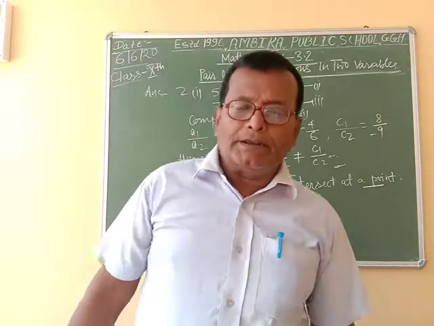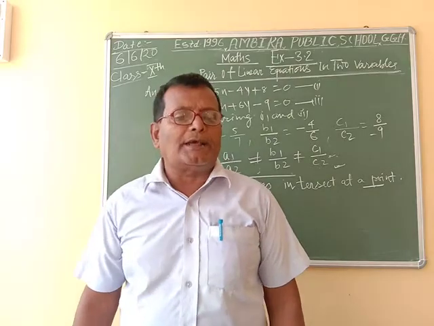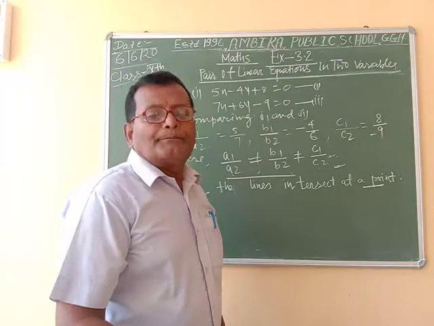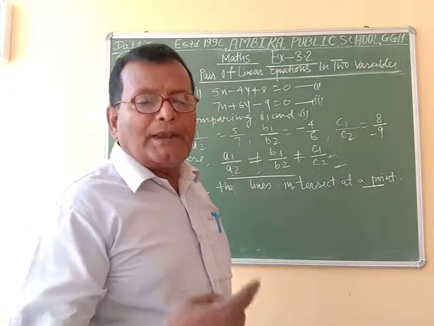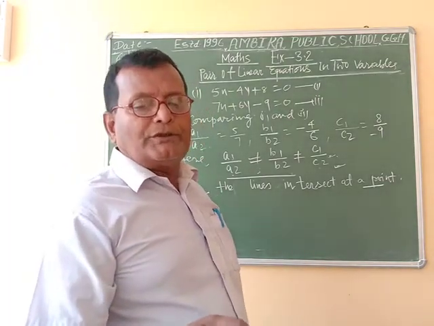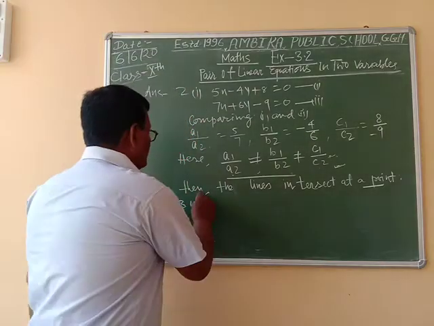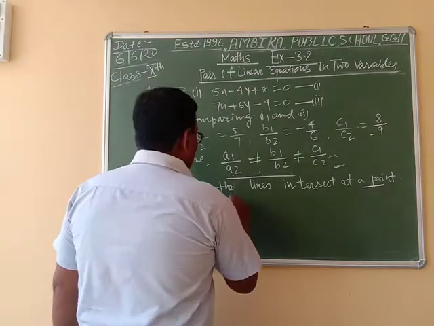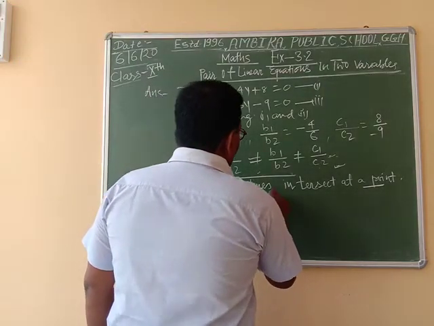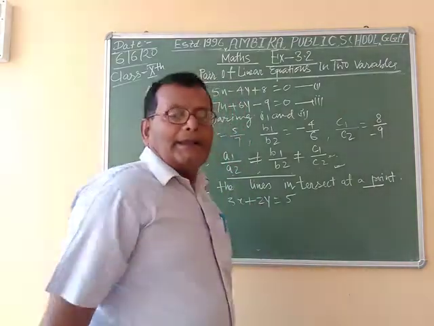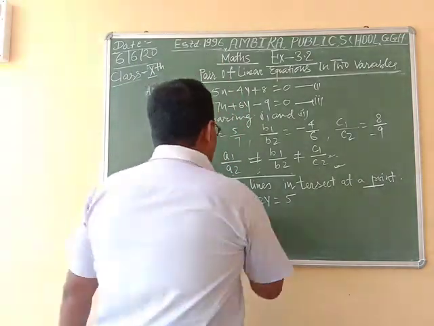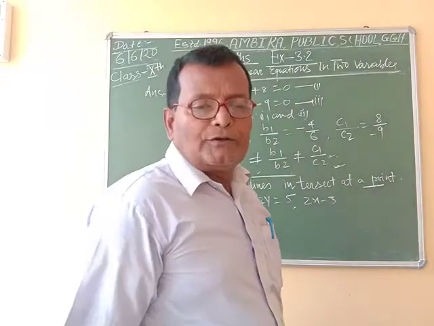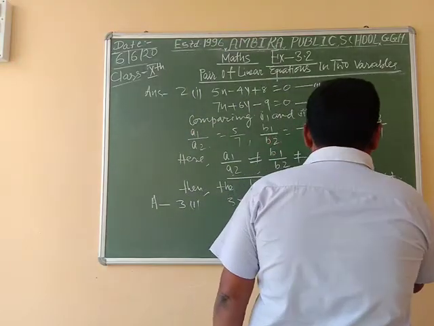To find this, at first we want to find the value of A1 by A2, B1 by B2 and C1 by C2. The equations are 3x plus 2y is equal to 5, and 2x minus 3y is equal to 7.